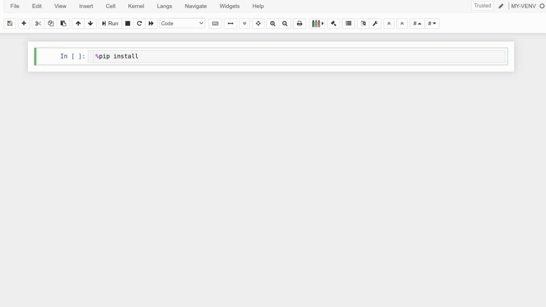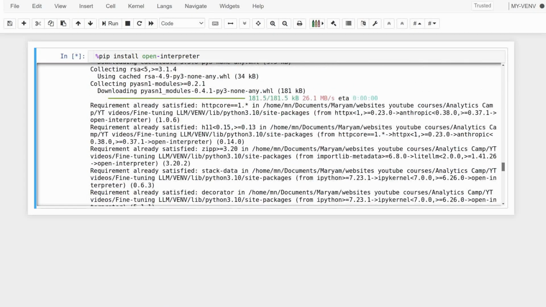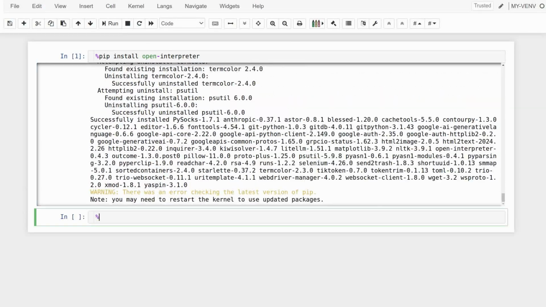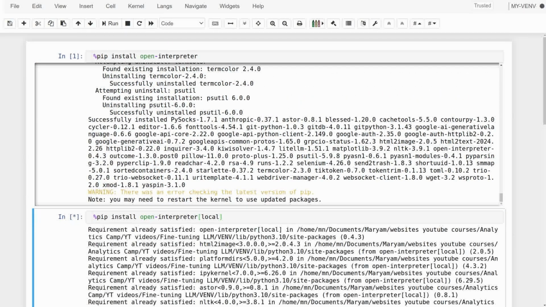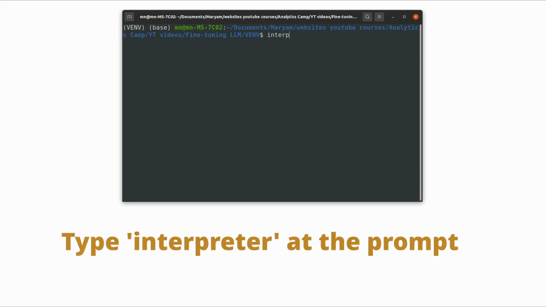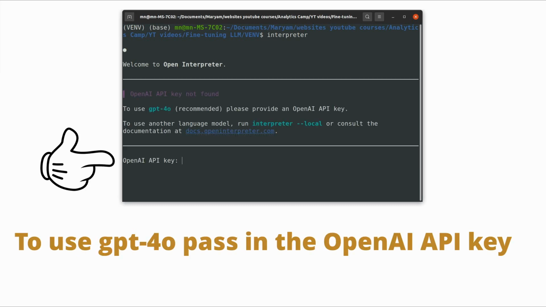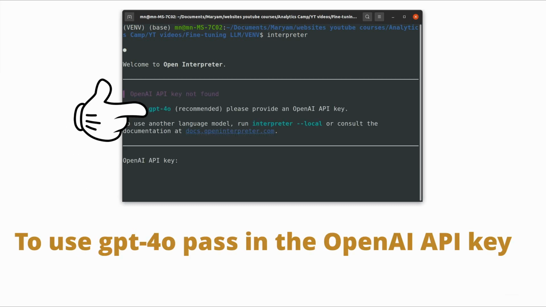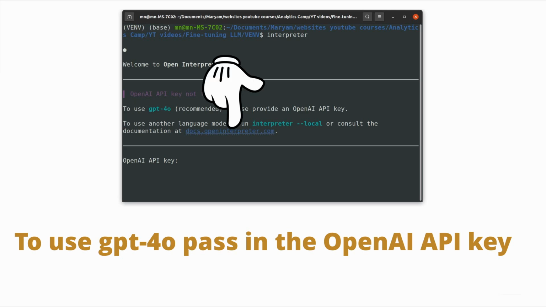For now, I use pip install once to install the main Open Interpreter and once for the local version in my virtual environment. To use the system via your terminal, you can simply type interpreter at the prompt. This will ask you for your OpenAI API key, as you can see. This allows you to use GPT-4o. There are a number of other models you can choose from this link.